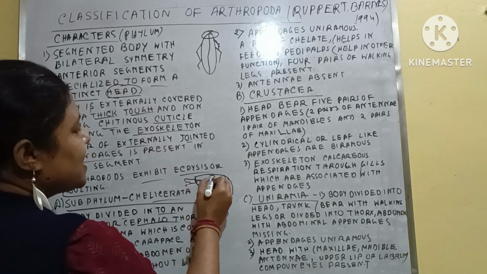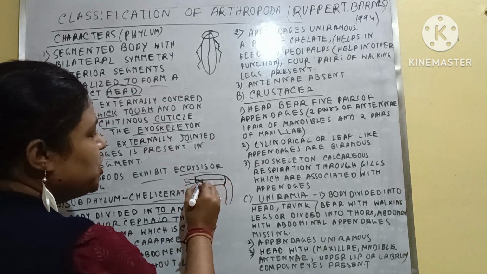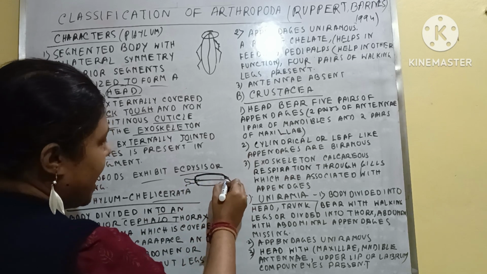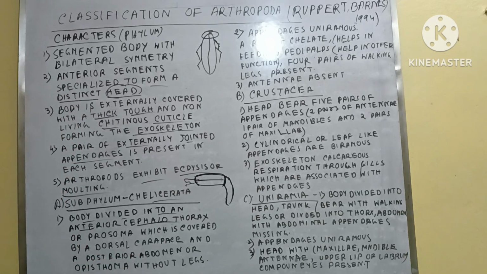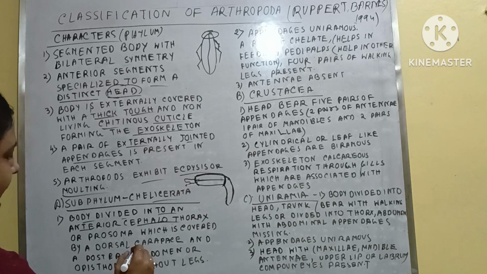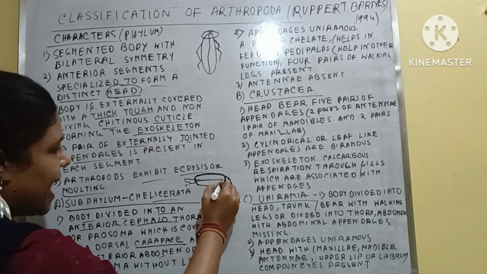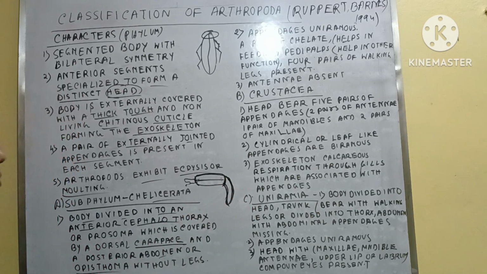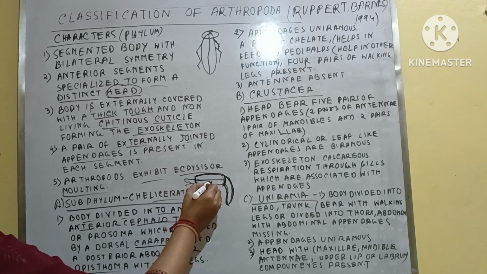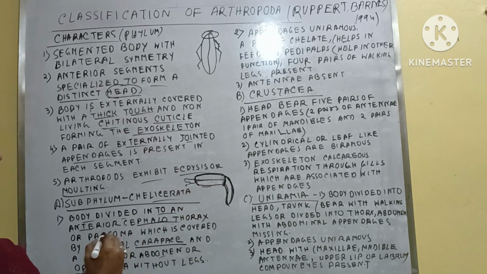Head and thoracic region that are totally joined to each other to form the cephalothorax, and this part is the abdomen. Clear? And here the cephalothorax is totally covered by carapace. This posterior abdomen is called the opisthosoma, and this anterior cephalothorax portion is called the prosoma.